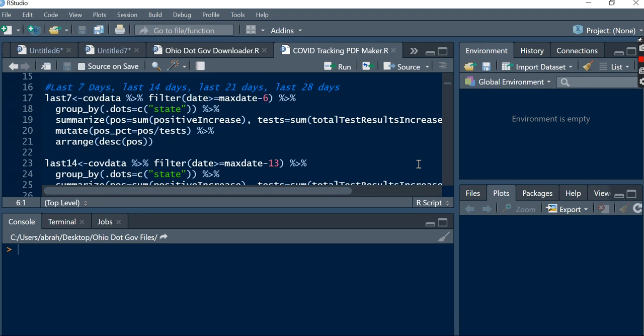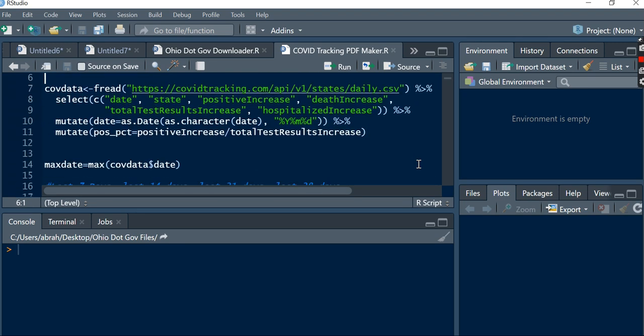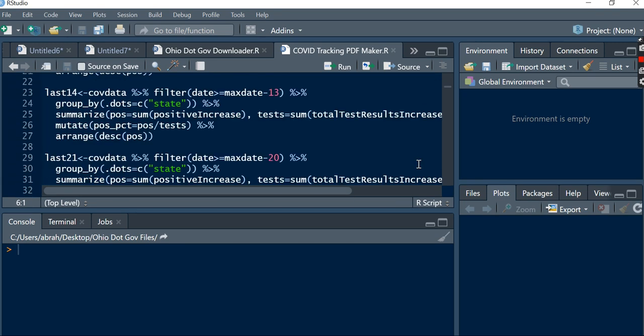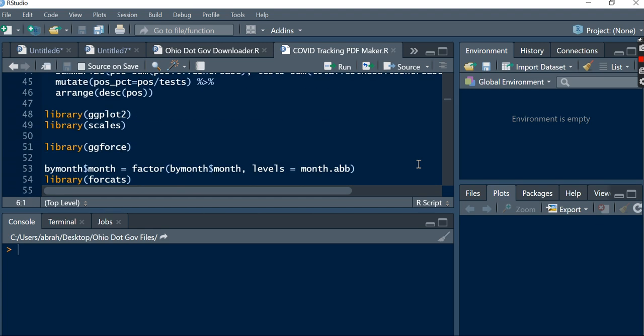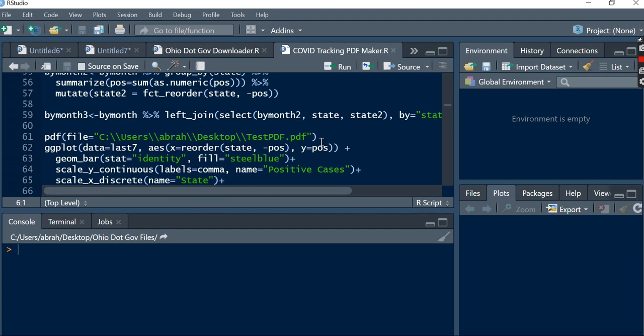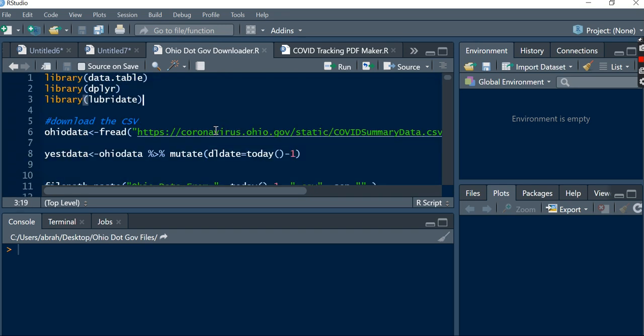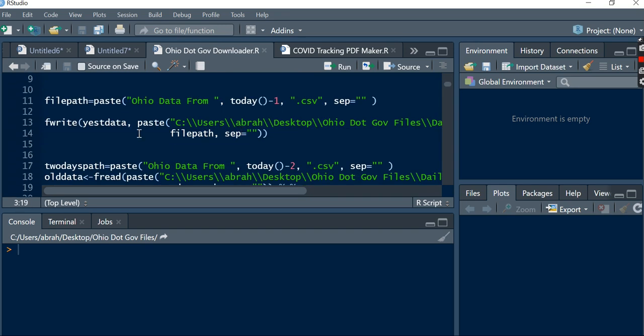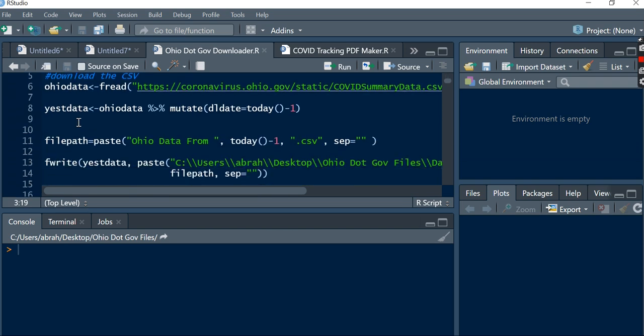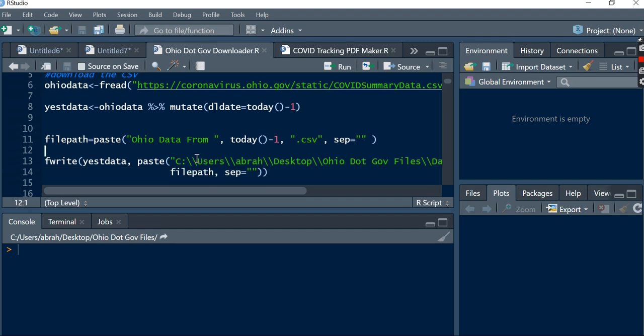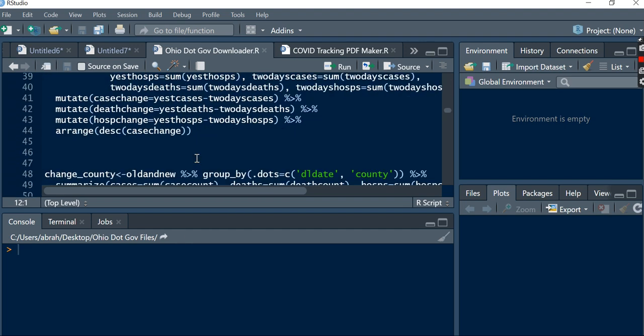There's a couple of changes you'll have to make in terms of saving the files. I'm obviously saving it to my own directory. And then I'm looking at the wrong folder. This is the code that I'm using from coronavirus.ohio.gov. And the only thing that you really have to change is this file path. I made this file path that is specific to my computer, my user, my desktop. So you would probably need to change that if you're interested in ever running this code.